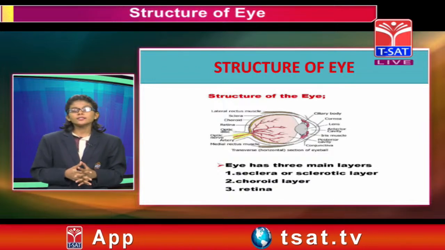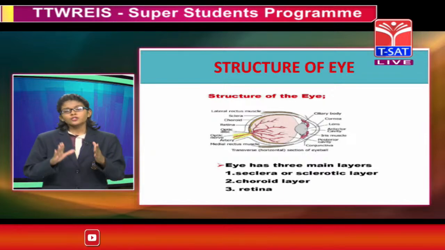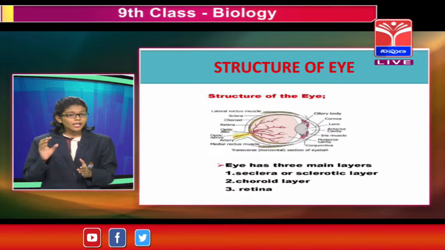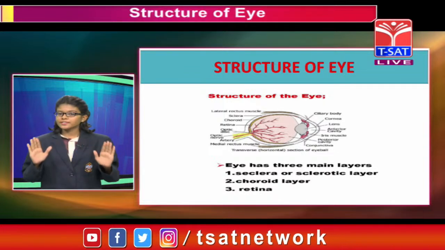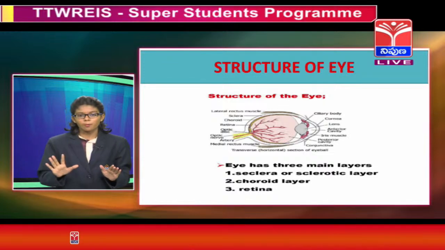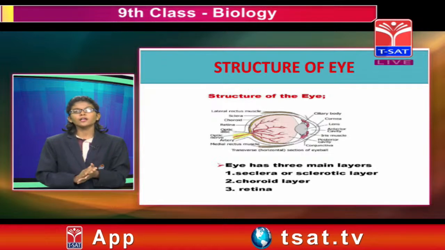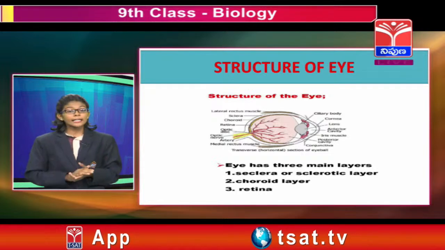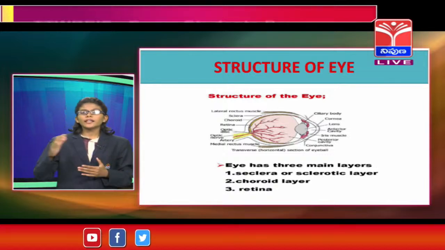This yellow spot is also known as macula or fovea. So here you can observe that if the image forms on the blind spot, the picture cannot be seen, the visual cannot be formed. But when the image forms on the yellow spot, the picture can be seen very clearly to us. Hope you understood. So let's go through the next topic.